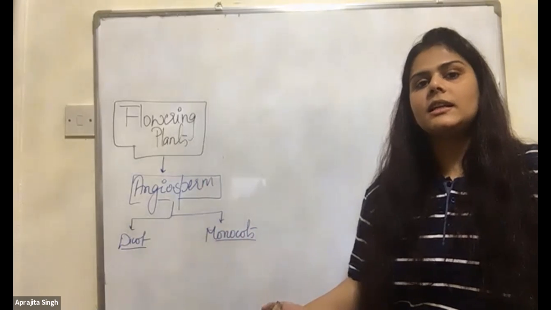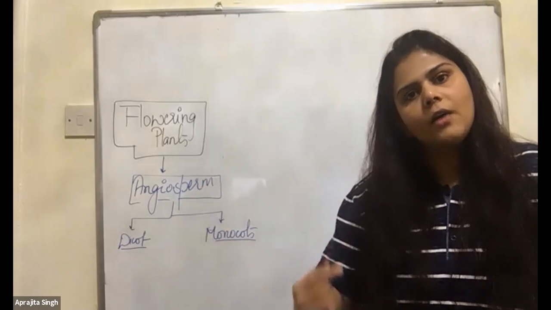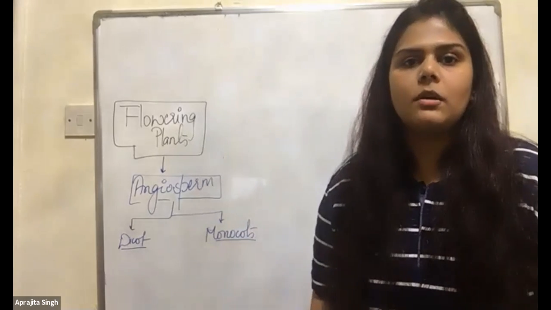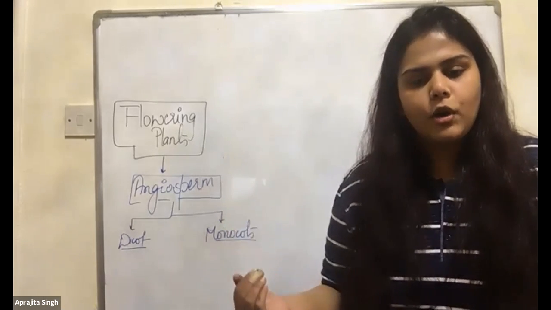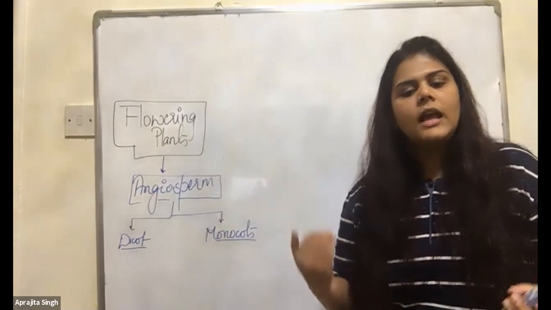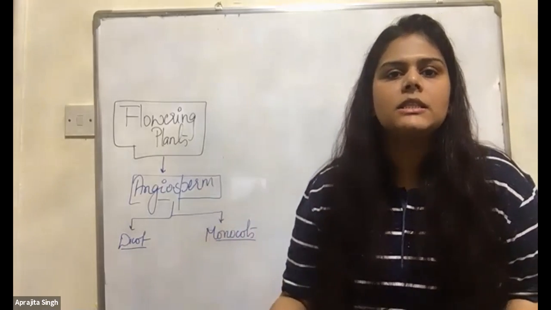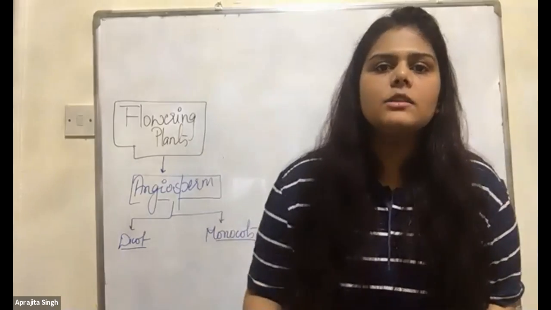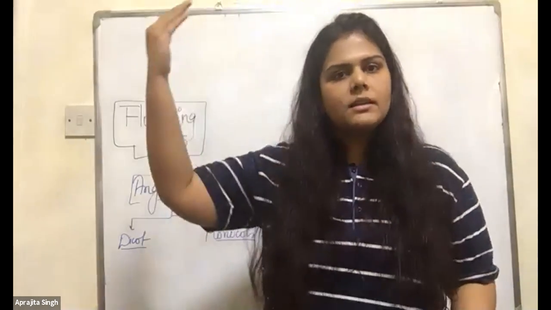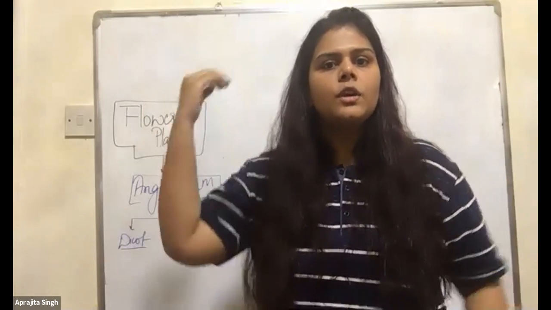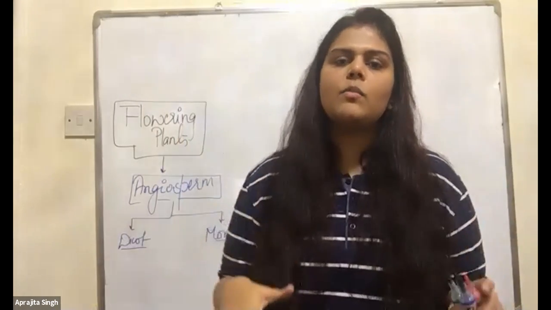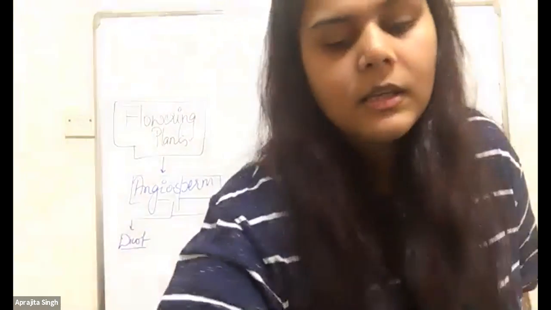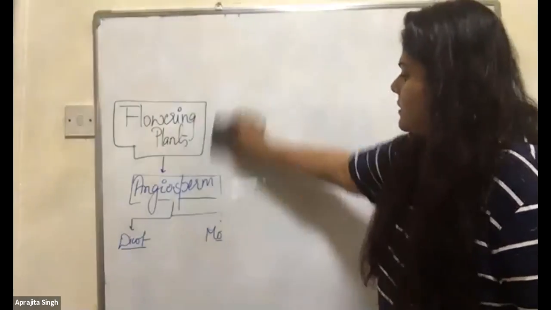And why are we studying dicots and monocots? Now you will understand why I have told you this whole story about monocots and dicots. Because we have to study the types of root system, and the roots depend on the size of the plants. Bigger the size, bigger the root. Smaller the size, smaller the root. Now we will be seeing the types of root system.